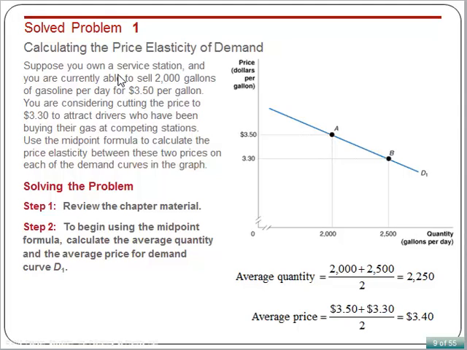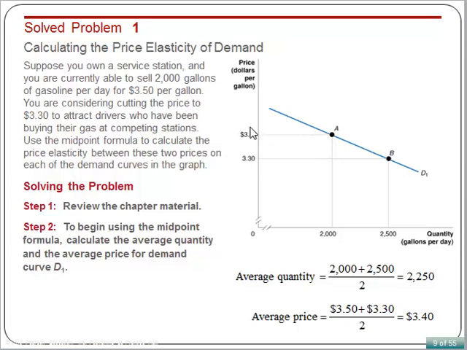Suppose you own a service station and you are currently able to sell 2,000 gallons of gasoline per day for $350 per gallon based on this demand curve. You are considering cutting the price to $330 to attract drivers who have been buying their gas at competing stations. Using the midpoint formula, calculate the price elasticity between these two prices.